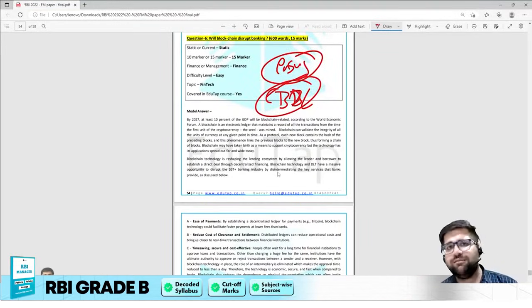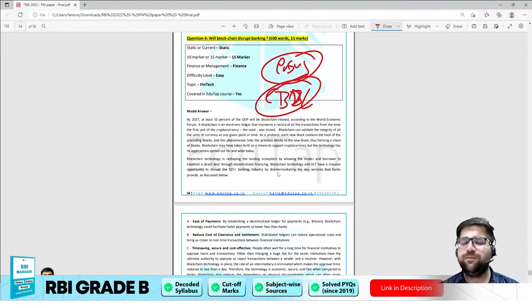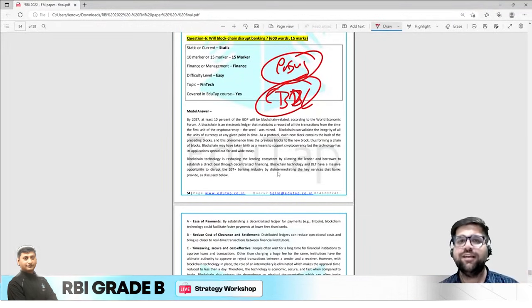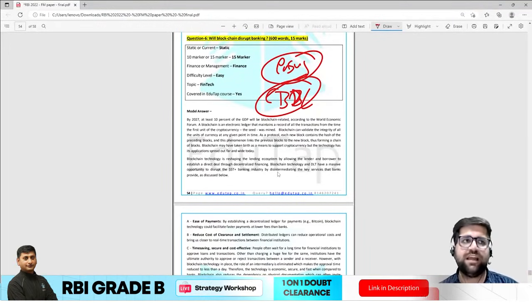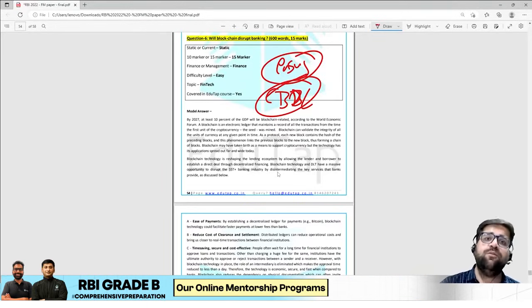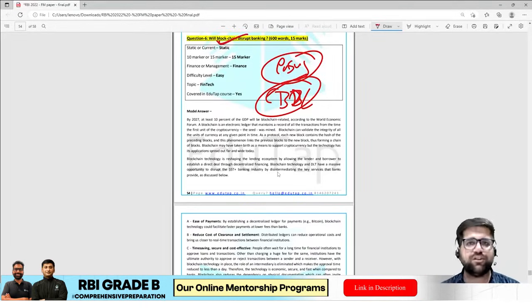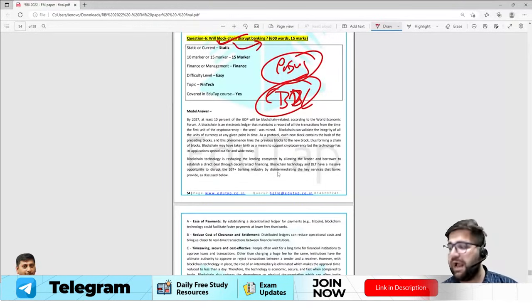CBDC, blockchain. We also have Dogecoin, which are very much in the news. So RBI is just picking out topics from the current affairs and they are just linking it to their own domain. For example, if they are picking up TLTROs, then they are just asking you because it's of their domain. Then they are taking up your blockchain. Blockchain is a very famous topic. We all know that blockchain is disrupting banking, that how banking is disrupted.